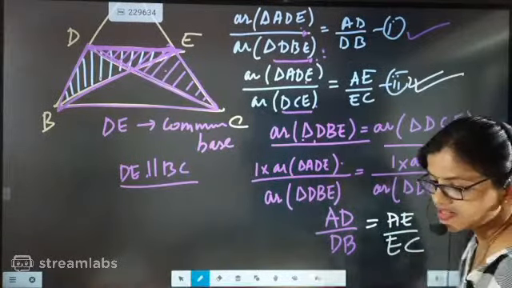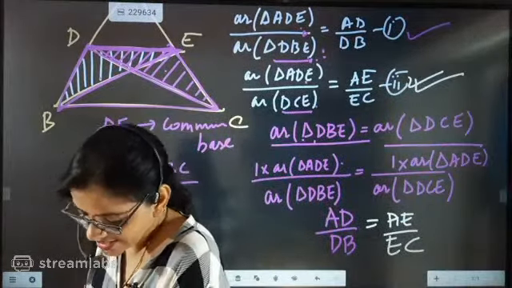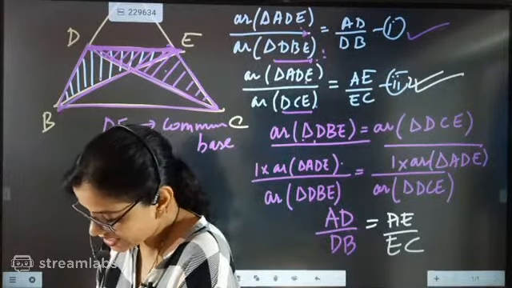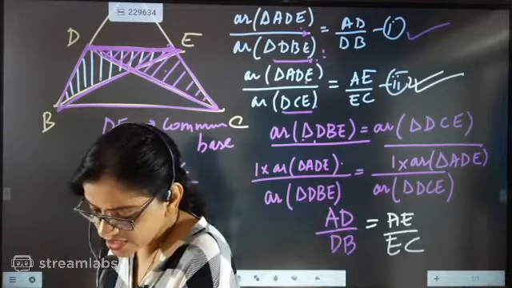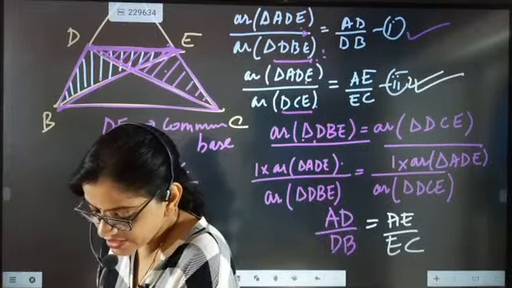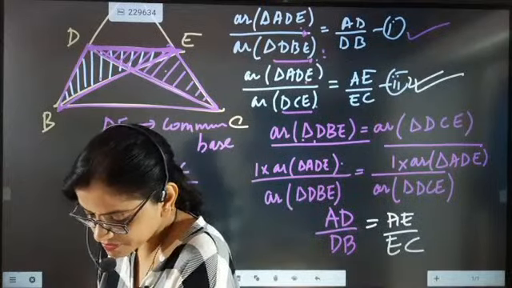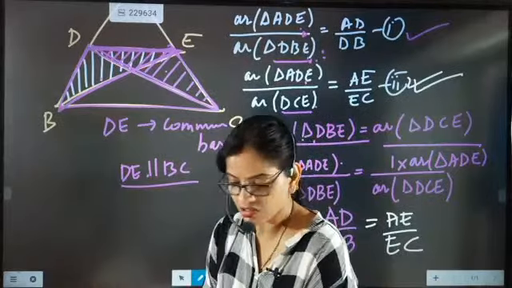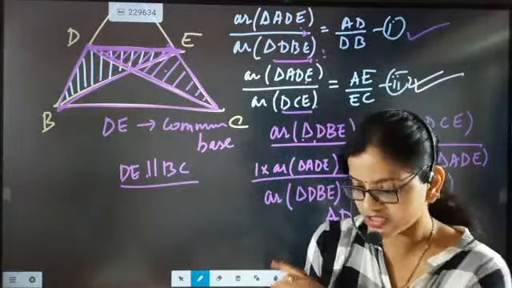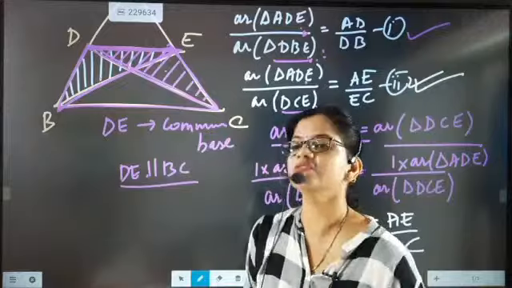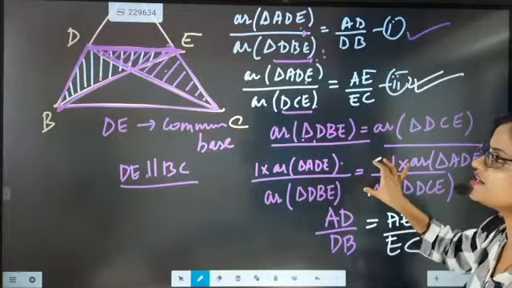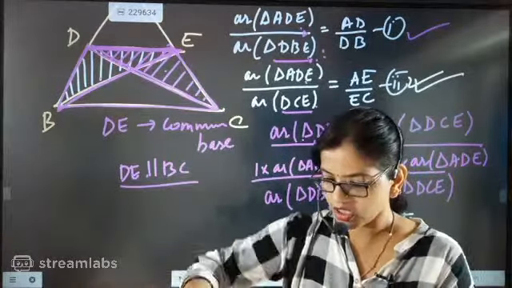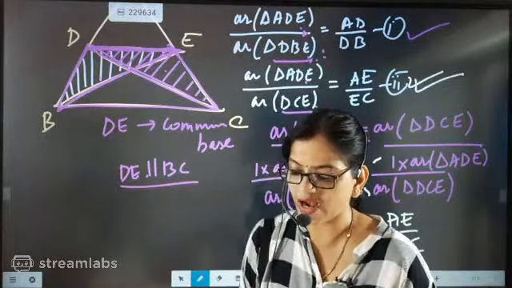Now are my children understanding the connectivity? The areas are equal. Absolutely correct. My children are now capable of understanding. Now you are understanding the connectivity. Come on, quickly tell me. Have you understood what you have to do here? Till you say you do not understand, meaning if one small doubt is there in this section, I will not move forward. The only reason is that the entire chapter is based on this pillar. This is the root. If this root is clear, then only you will be able to handle everything.